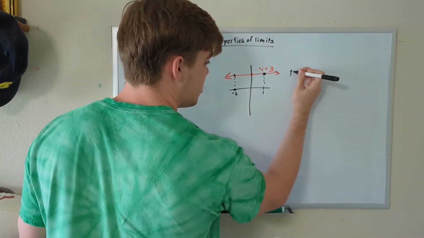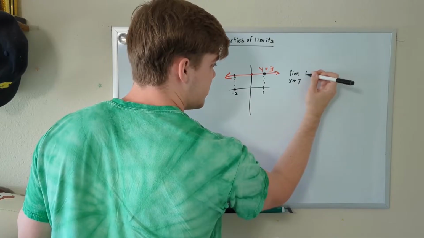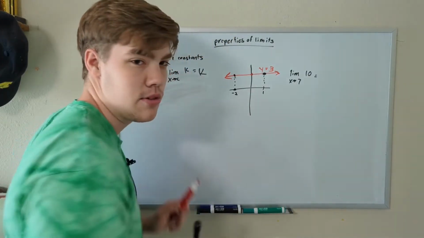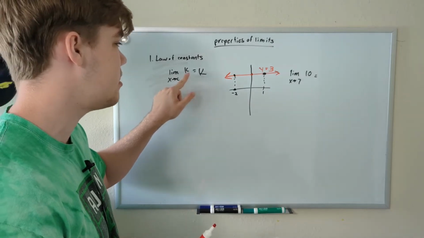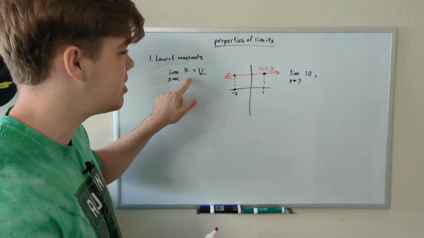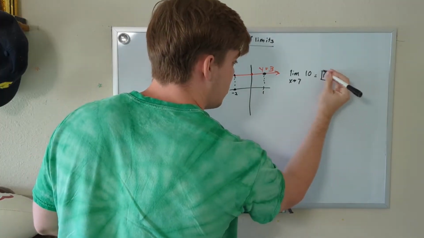Let's say we had the limit as x approaches 7 of 10. What is that limit equal to? Well, we know based on our rule that the limit of x approaching anything of k, with k being our constant, is just equal to the constant. So this limit is just 10.